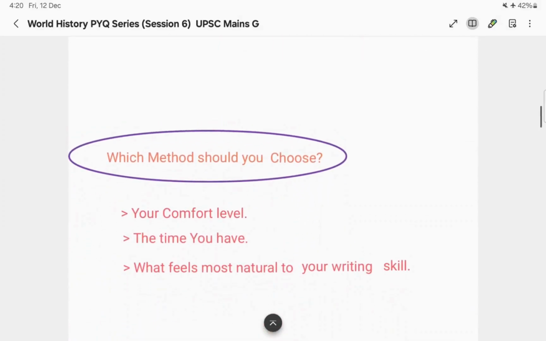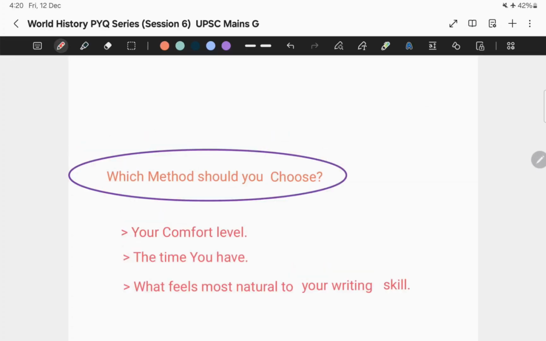As I mentioned previously, there is no one single correct approach. All the approaches are correct. But based on what do you need to choose? You need to choose the approach that will make you comfortable. So based on your comfort level, you need to choose your approach. Next is the time you have, how much time you have to write that particular answer. Based on that, you need to choose the approach.